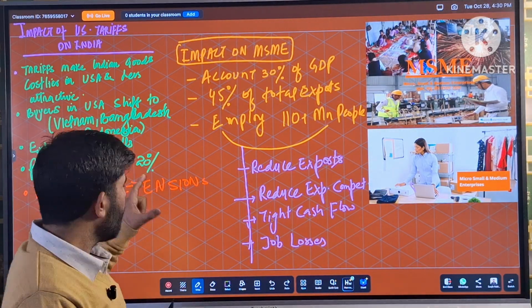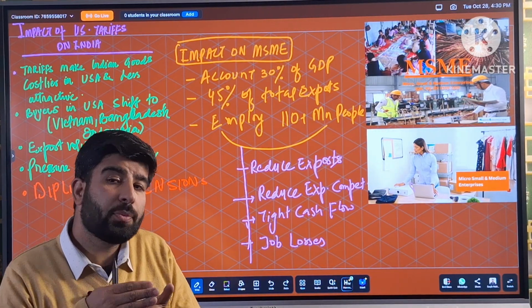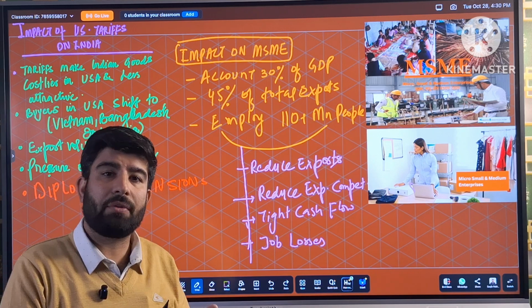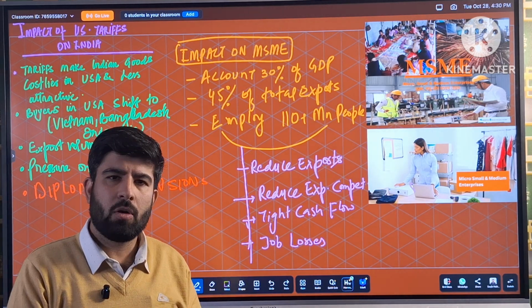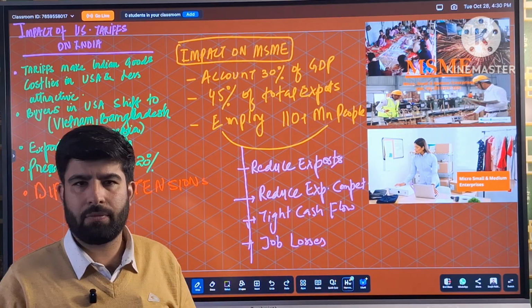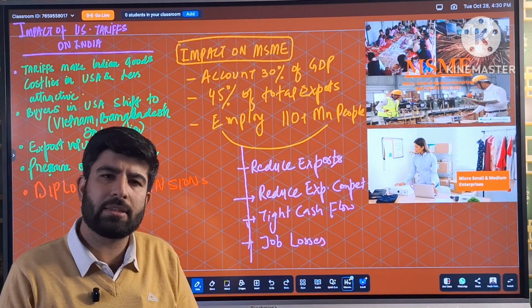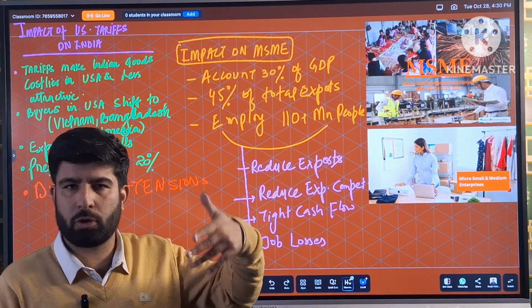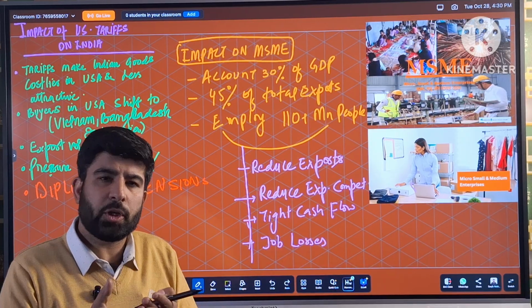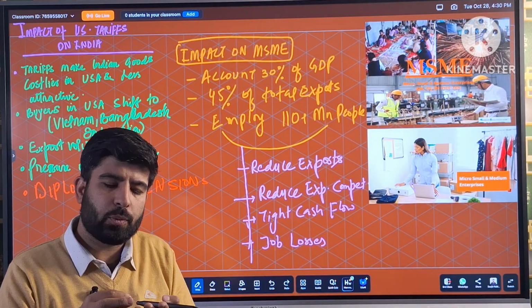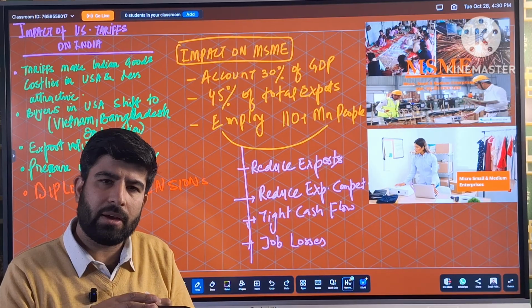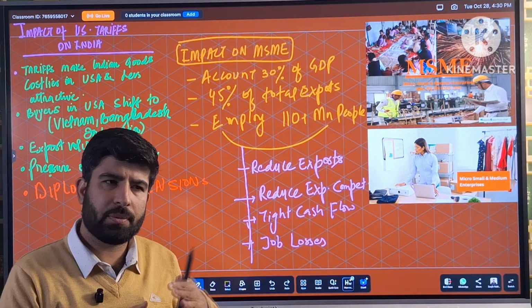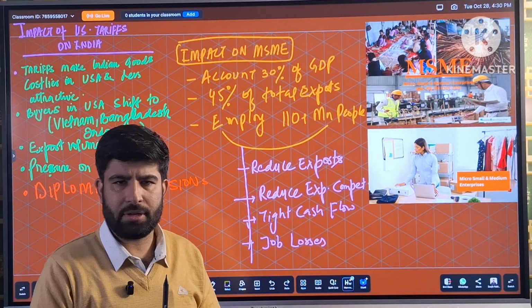Second, buyers in USA will shift to other markets like Bangladesh, like Vietnam, because they provide cheaper products to the American market. While as if USA has imposed tariff on Indian products, obviously India will increase the price of its products which have to be exported to the US. So subsequently, the Indian export products will get costlier and it will reduce its buyers in America. And American market will shift towards other developing countries.